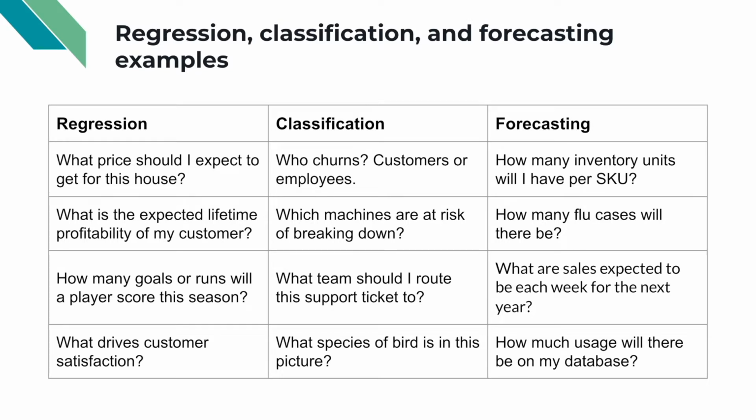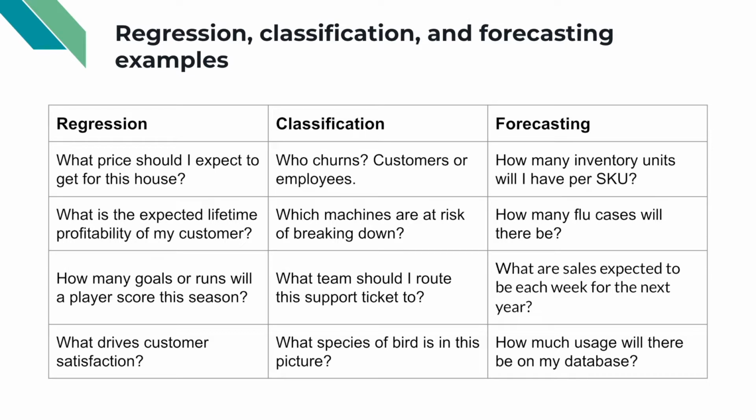Regression here might include questions like, what price do I expect to get for this house? With the variables being the size of the house, the square footage, whether it has a yard, number of bedrooms, the zip code, etc. What is the lifetime profitability of my customer? How many goals or runs a player might score in a season based on sports analytics? Or what are the drivers of customer satisfaction? My score of 1 through 10 on the survey, what drives those higher or lower scores?